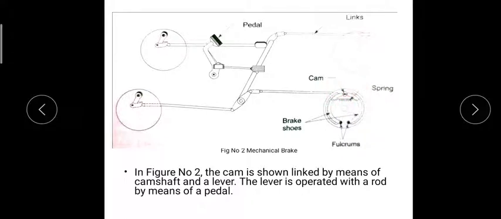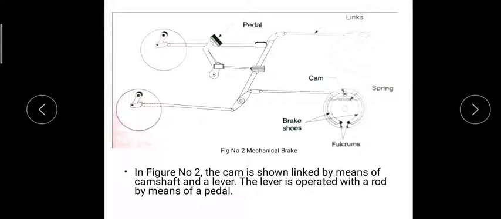Because of the links connected to it and the rod end, it rotates the camshaft and the cam. When the cam rotates, because of its shape, the brake shoes are brought outwards, or start expanding.